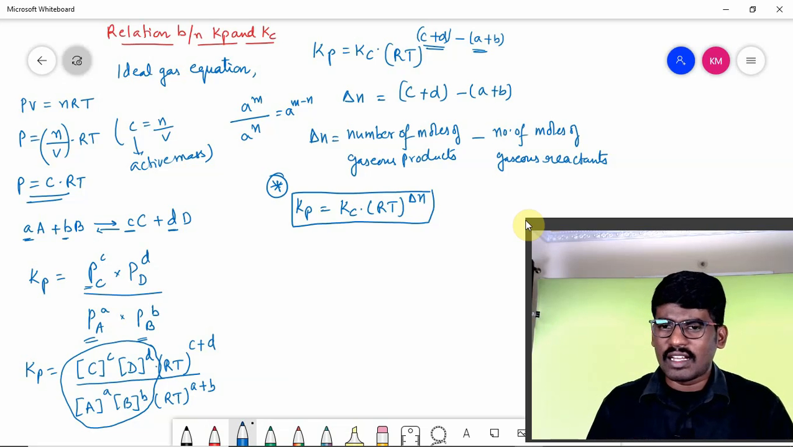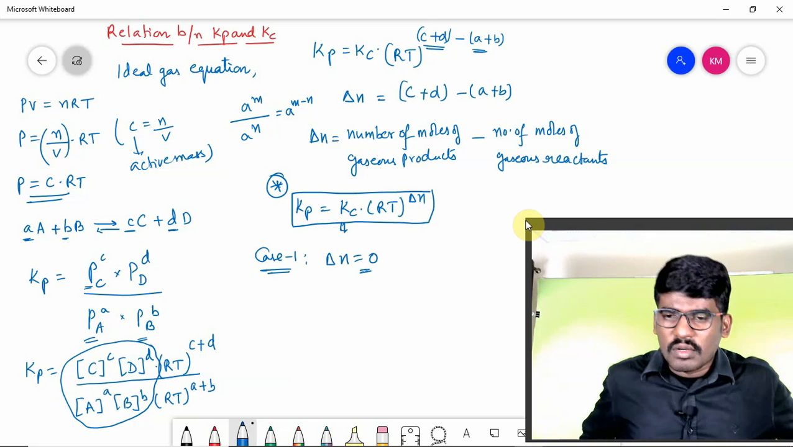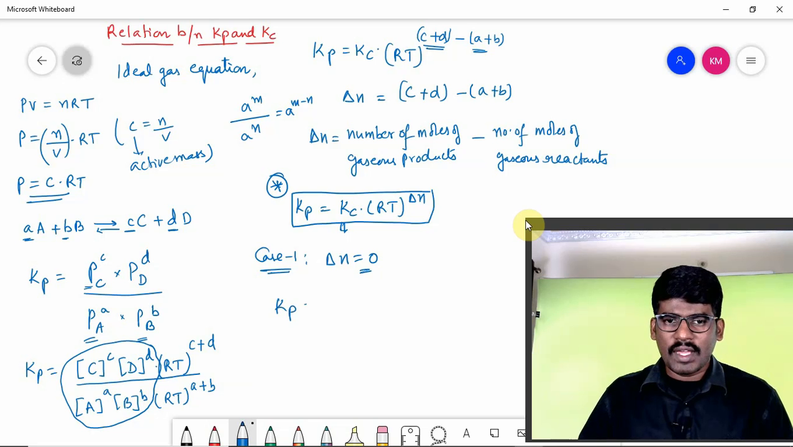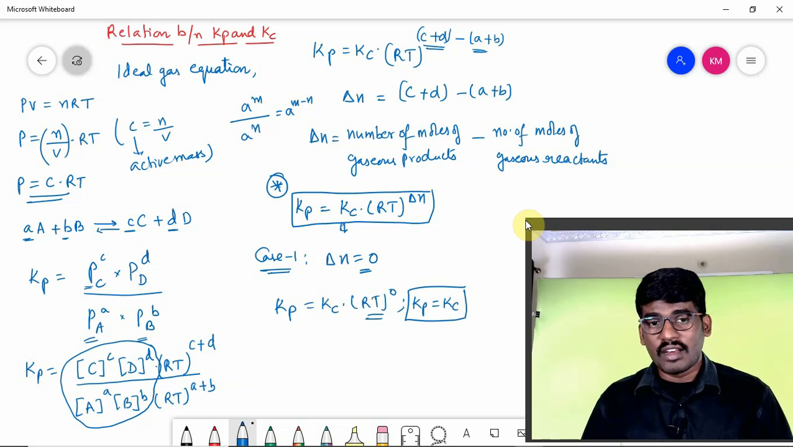Here I have told you delta n. Based on the equation, we have three cases. Case 1 is delta n equal to 0. That means the difference in the number of moles is 0. In that case, Kp is equal to Kc into RT whole raised to 0. Anything raised to 0 is equal to 1. So Kp is equal to Kc. Both values are the same when delta n is equal to 0.